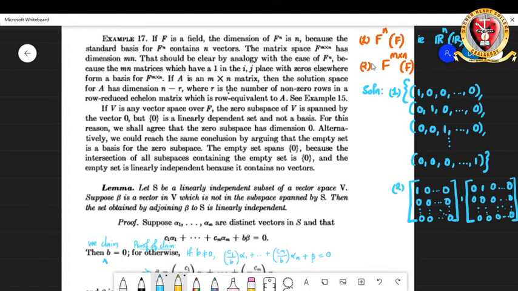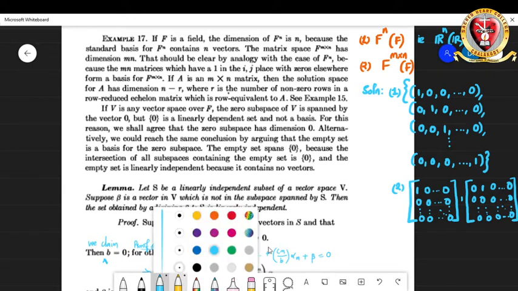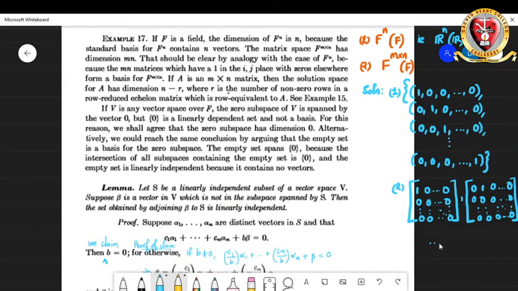Similarly, considering the set of all matrices of order m by n over the field F, now you can think likewise. The first matrix, the first entry will be 1, the rest will be zeros. Then the second entry will be 1 and the rest zeros, and so on.